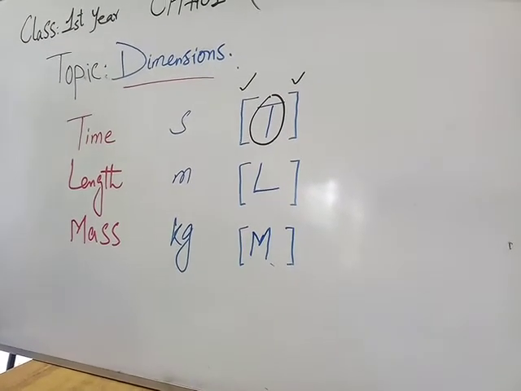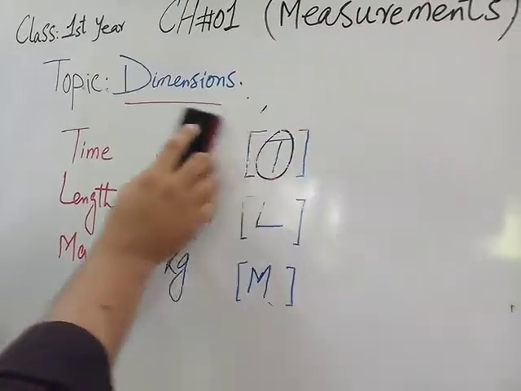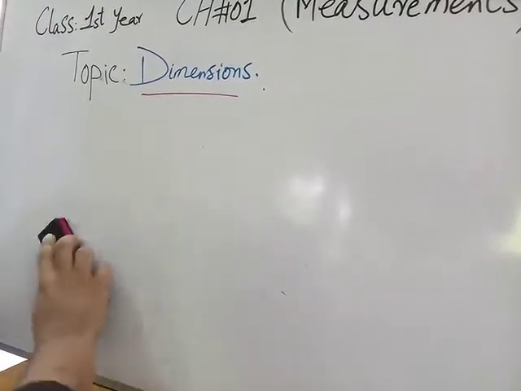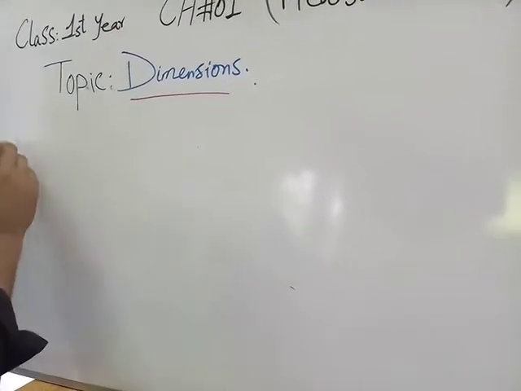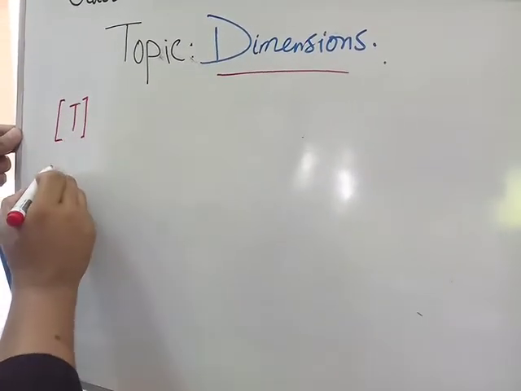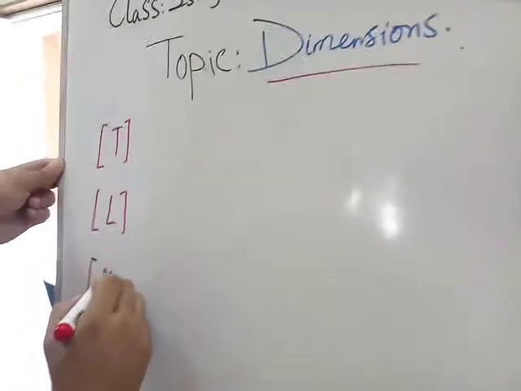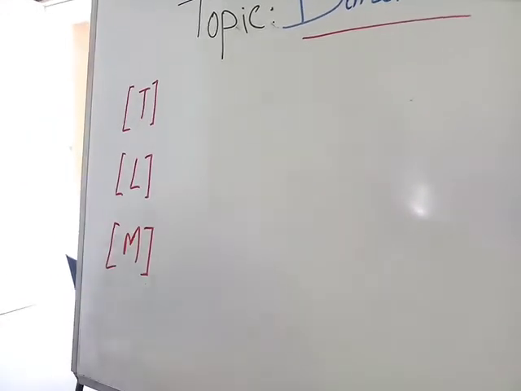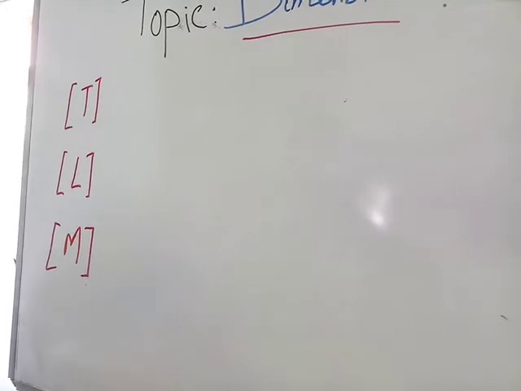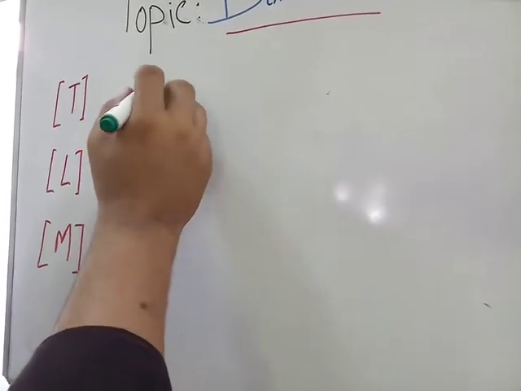So let me discuss how we derive the dimensions of other physical quantities. I write the dimension of time, the dimension of length, and the dimension of mass. We use these 3 terms and we derive the other dimensions, like the dimension of area.